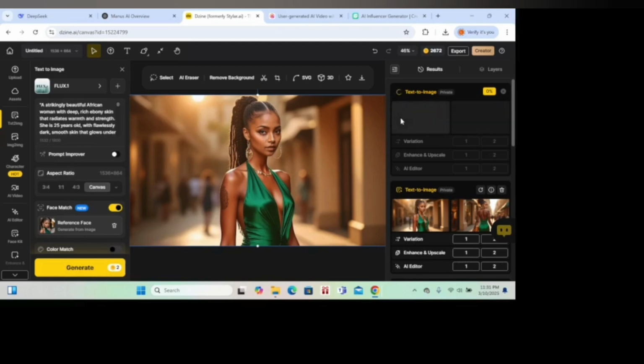Okay, now let's just give it a few minutes so that it can generate what we want. And also I love her posture, in that she's not too much, even though we are not seeing everything right now, but we can turn her to different poses or variations. For now we want to make sure that we are avoiding that bias, so that we create our African beautiful girl who actually represents us well, depending on our brand or on what we want to sell, or maybe the content creation that we want. So let's give it a few minutes so that it can actually regenerate. Sometimes it takes some time, but let's just hope.